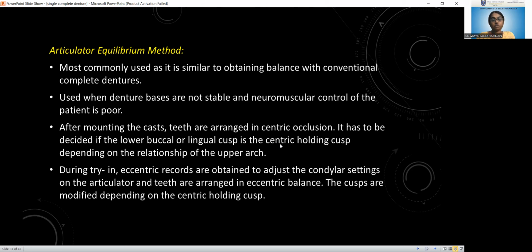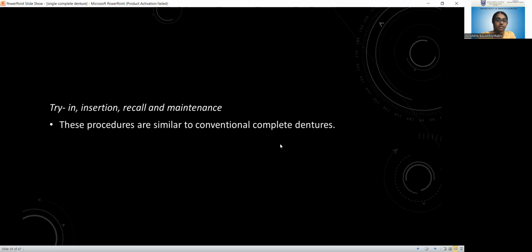We are actually using the articulator, because in this case the patient does not have good neuromuscular control, and the denture base is also not stable. So for such a case, for achieving eccentric balance, we have to use the articulator equilibration method.